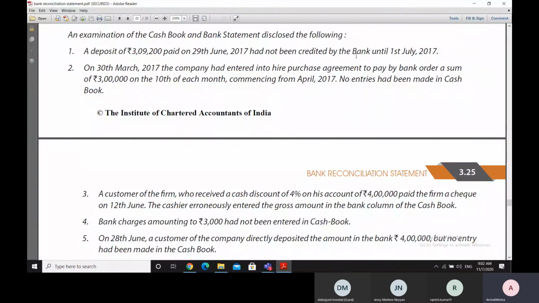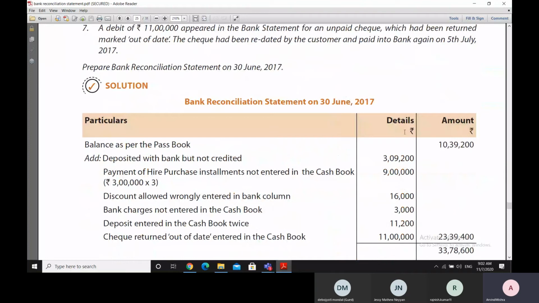It means that a check has been received of 3,09,000 rupees, and that check has been deposited in the cash book, but the bank has not credited it so far, which means that the cash book balance is now higher by this amount compared with the bank statement balance, and therefore, while moving from the bank statement balance, we'll have to add this amount.